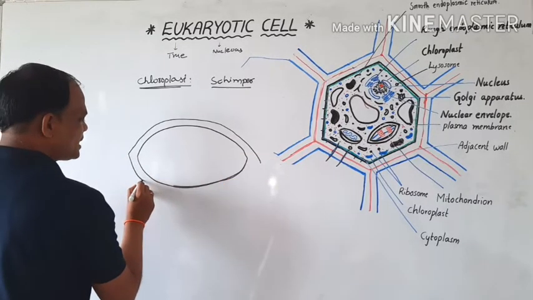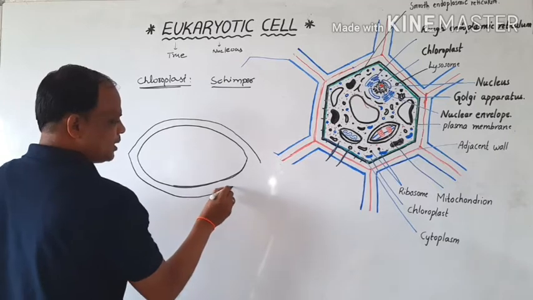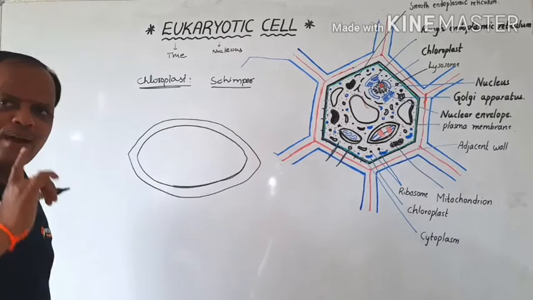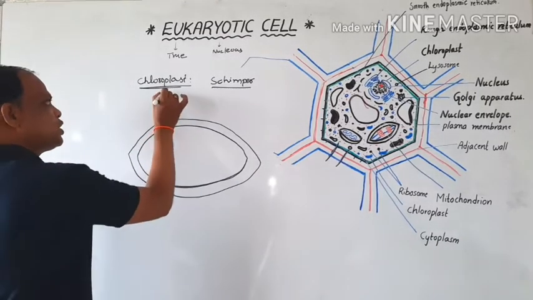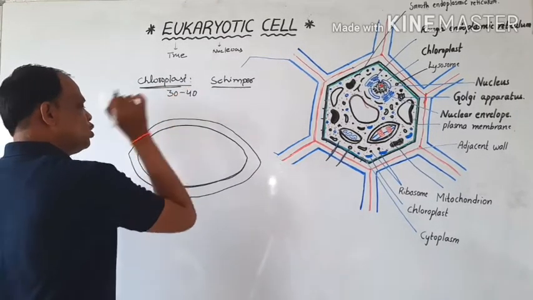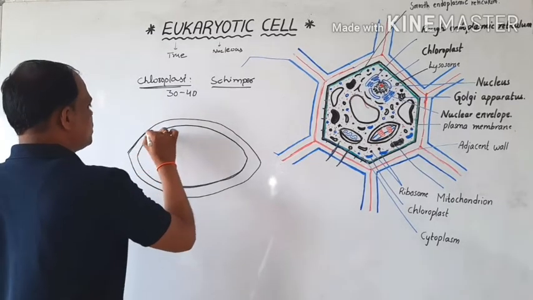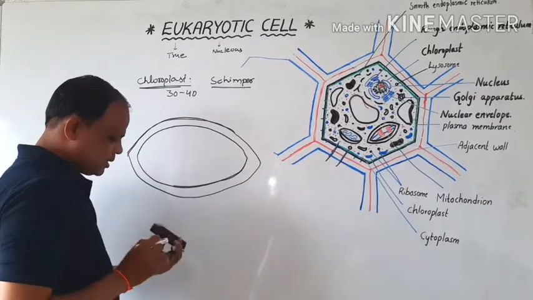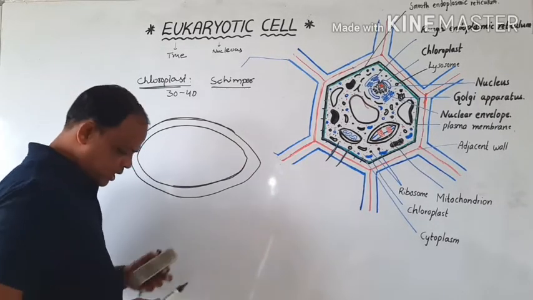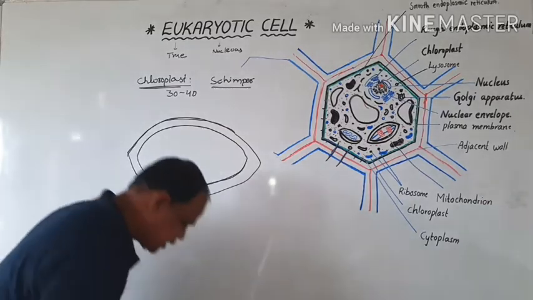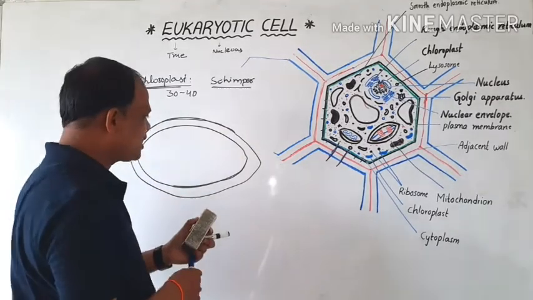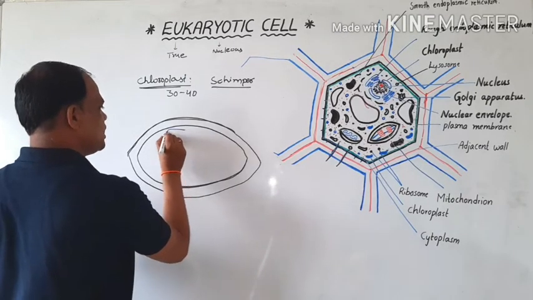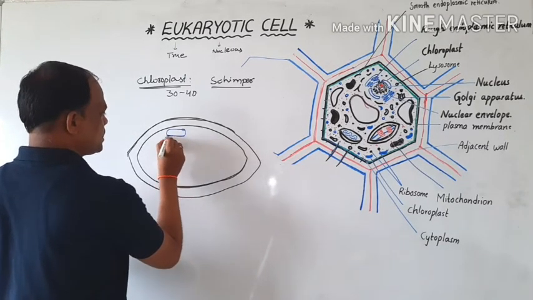All mesophyll cells contain chloroplasts, and each cell can contain 30 to 40 chloroplasts. Only one chloroplast is present in the species Spirogyra venkatramani. That species contains only one chloroplast, and Chlamydomonas also has only one chloroplast.